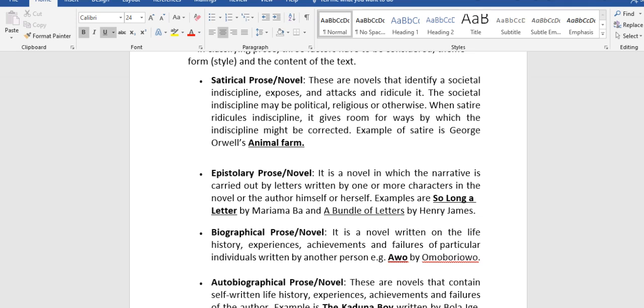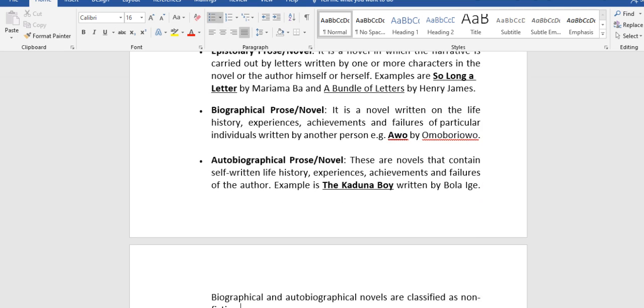The next one is biographical prose or novel. It is a novel written on the life history, experiences, achievements, and failures of particular individuals, written by another person, for example Awo by Omoboriowo, which is written on the life history of Chief Obafemi Awolowo. So it is titled Awo by Omoboriowo.